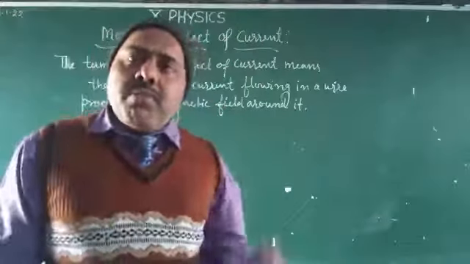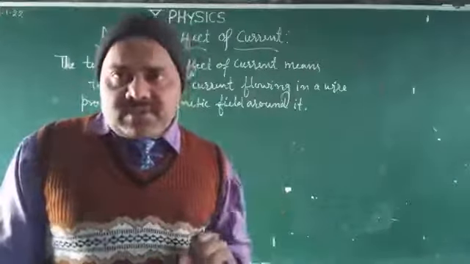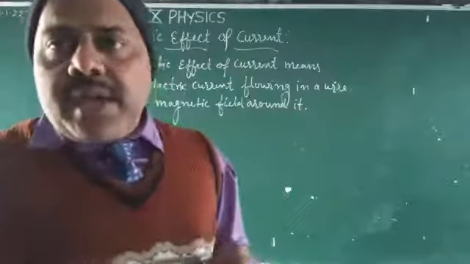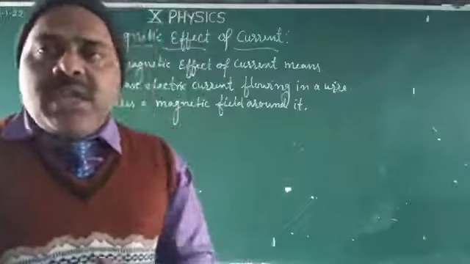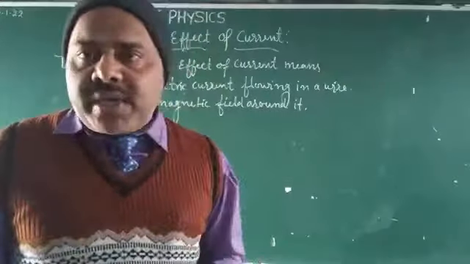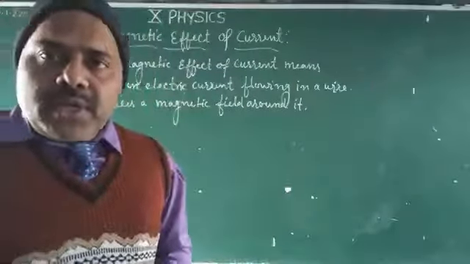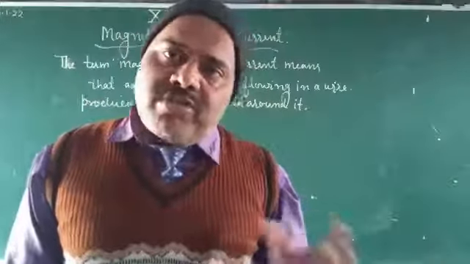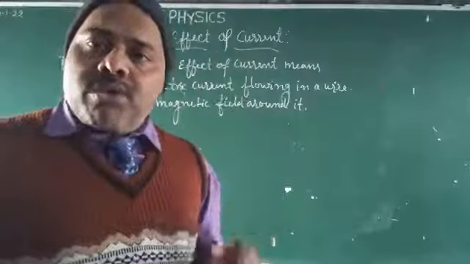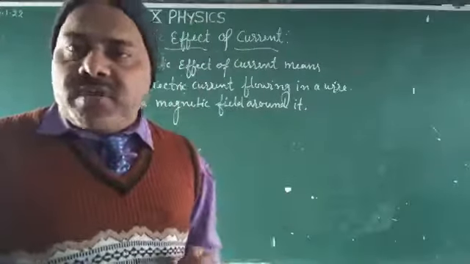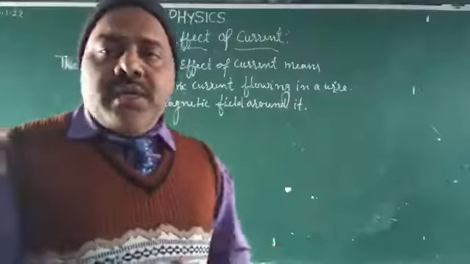Dear student, here the magnet. A magnet is a substance or an object which attracts iron pieces. There are two types of magnet: one is natural, another is artificial. We will study here about the bar magnet, the electromagnet, the pattern of magnetic field and the Oersted experiment. Oersted is the name of the scientist who gave the experiment and found the magnetic effect of current. He observed and discovered the magnetic field around the current carrying conductor.